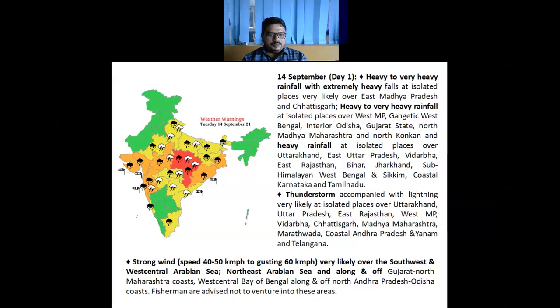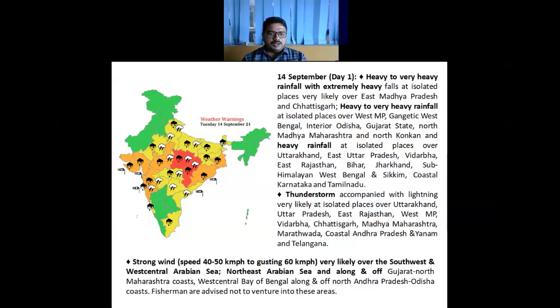And the western parts of MP and Gujarat state, Konkan and Goa, and Madhya Maharashtra are also expected to receive heavy to very heavy rainfall during the next 24 hours. So this belt starting from GWB and Odisha to Gujarat state across Madhya Pradesh, we are expecting heavy to very heavy rainfall, and at one or two places isolated extremely heavy rainfall is also expected over Chhattisgarh and East Madhya Pradesh during the next 24 hours.